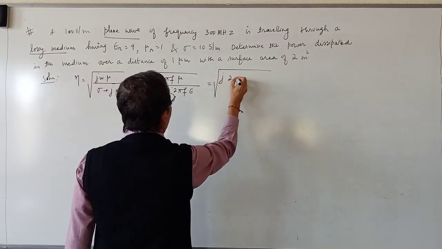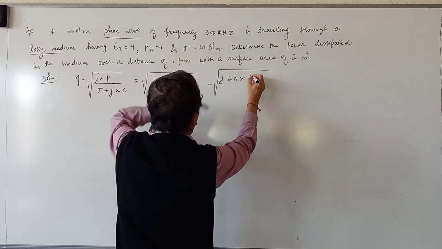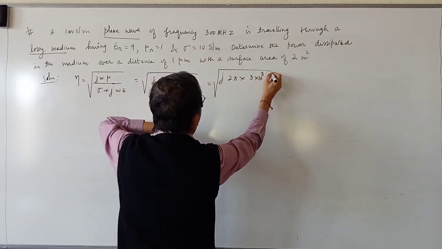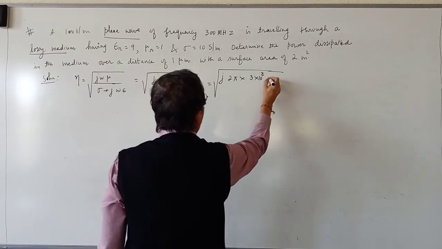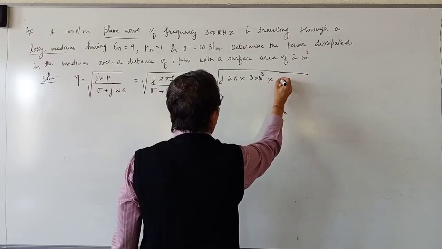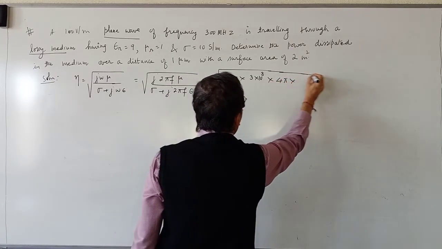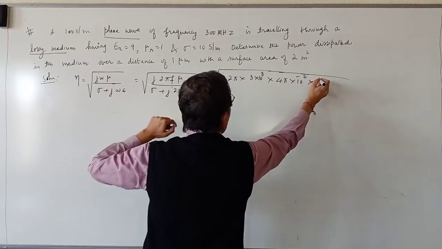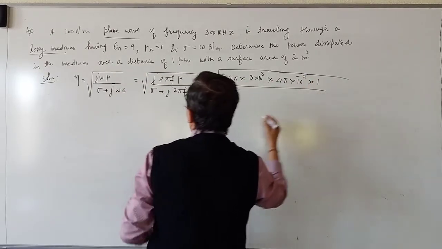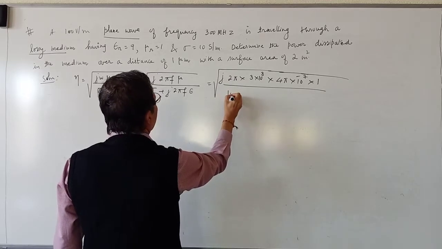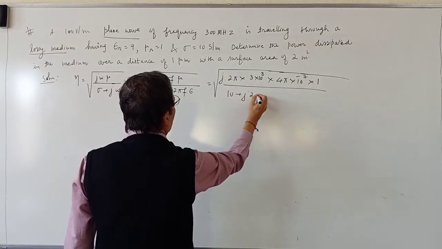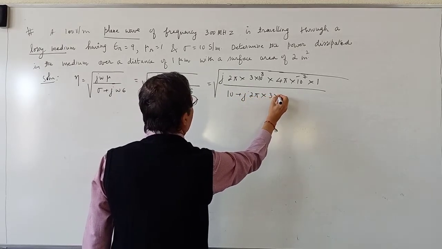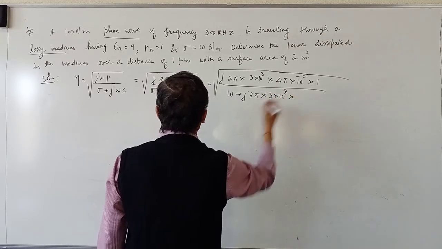What is the frequency? 300 megahertz means 3 into 10 to the power 8 hertz. Mu is mu naught into mu r. Mu naught is 4 pi into 10 to the power minus 7. Mu r is 1. Sigma is 10. F is 3 into 10 to the power 8.